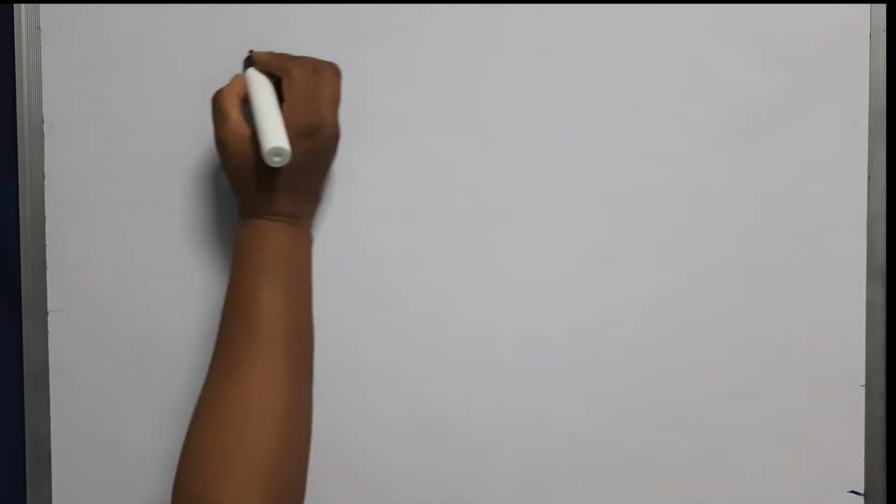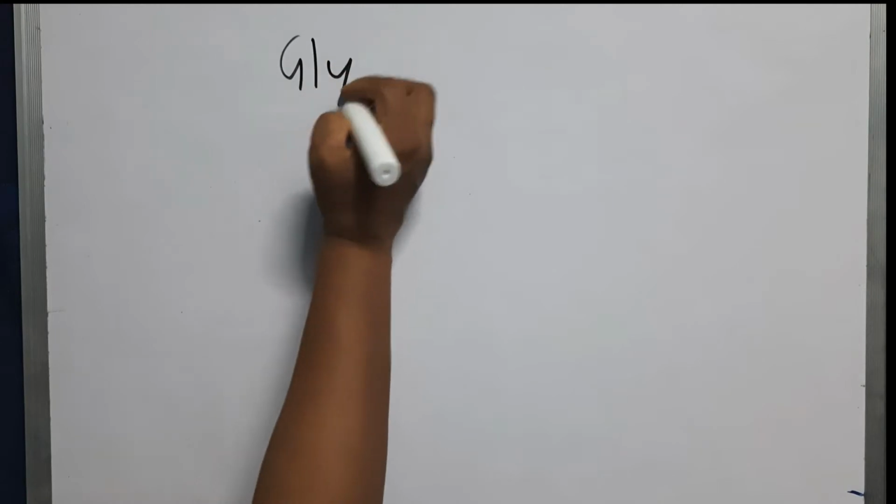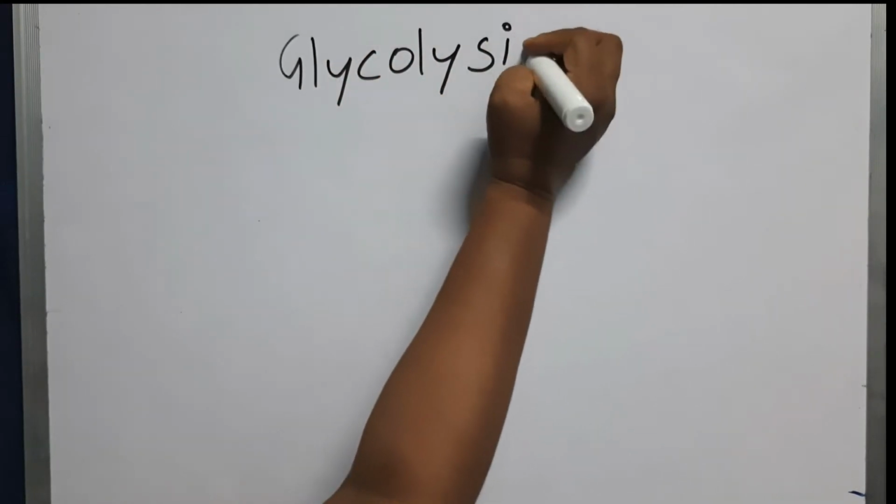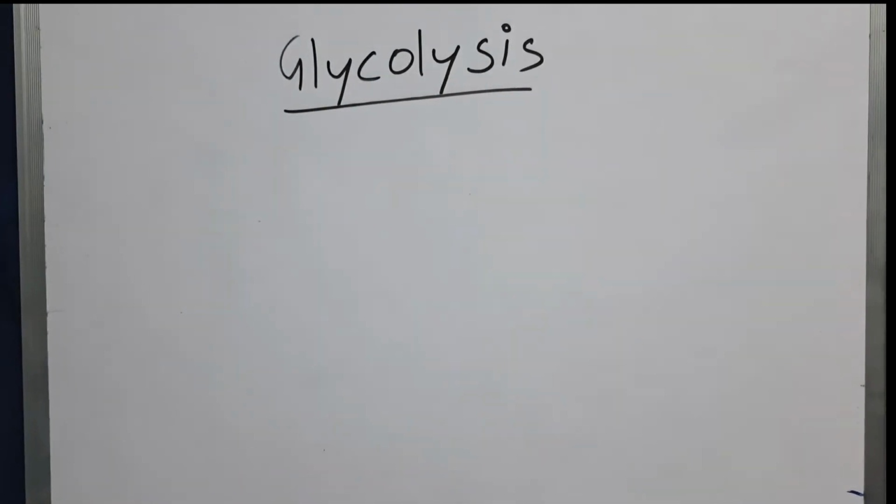So hello students, let us start glycolysis in a very simple manner. So all of you must be knowing glycolysis is a very important pathway in all the living cells, starting from the microorganisms to the macroorganisms, including human beings. In all these cells, energy is required. So this is the pathway which will give you energy in the form of ATP.